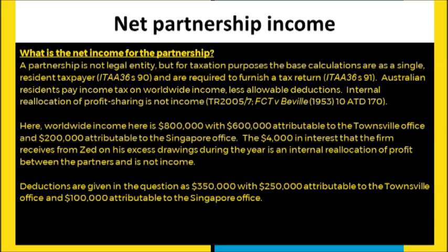Now, again, we start with the basic premise that Australian residents pay tax on all income, whether derived in Australia or elsewhere, whereas non-residents only pay Australian tax on income that's sourced from Australia. So in this particular problem scenario, we've got a firm with $800,000 worldwide, of which 600,000 is from Australia and 200,000 offshore from Singapore.